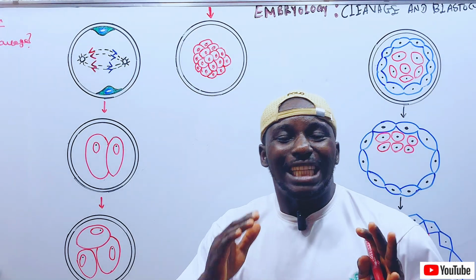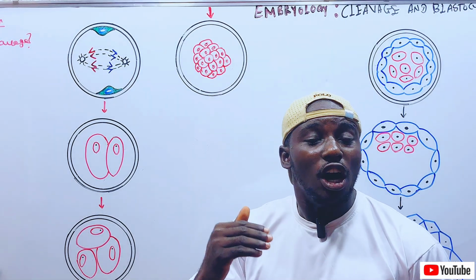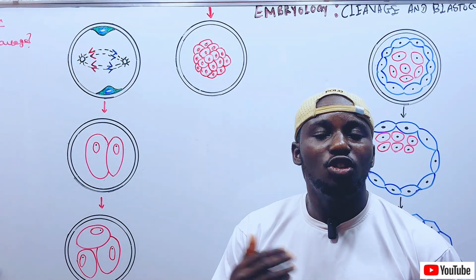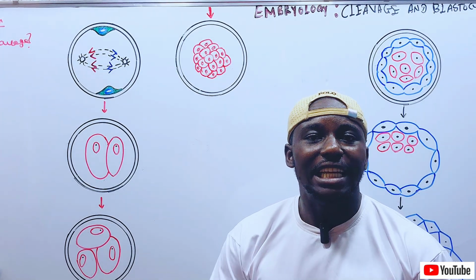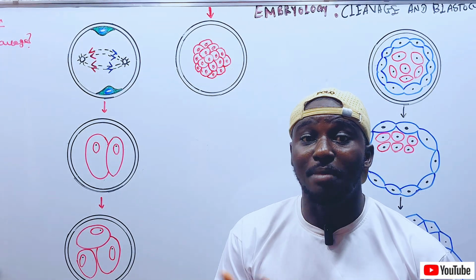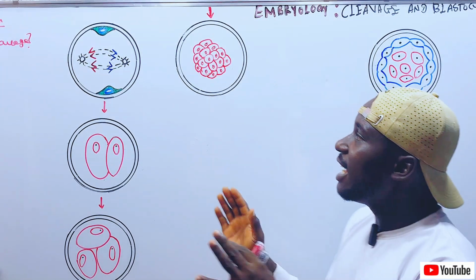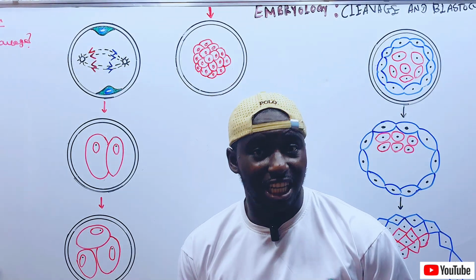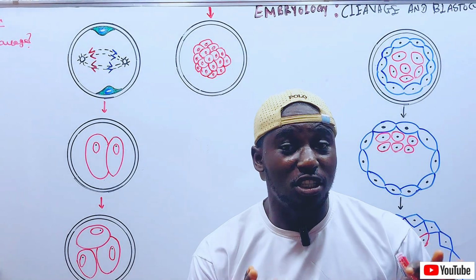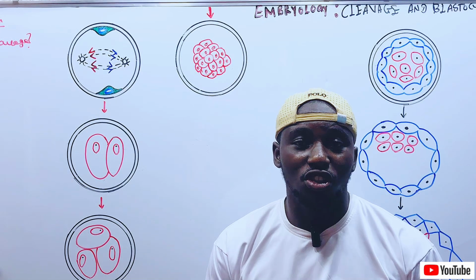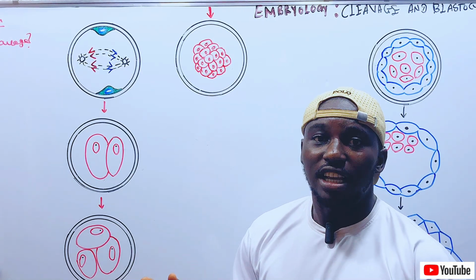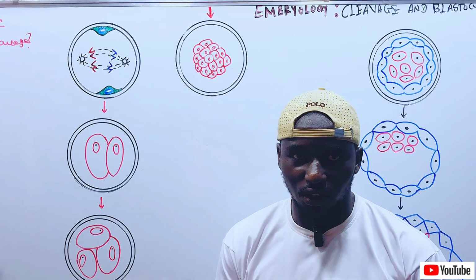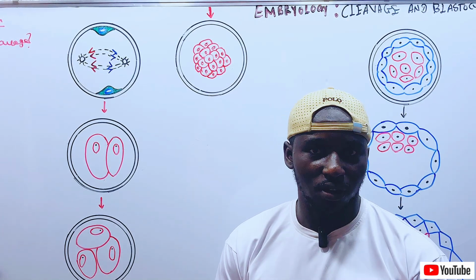The mitotic division in other somatic cells usually leads to an increase in the number of cells and also the mass of the cells. But in the case of the zygote, which undergoes cleavage, a specialized mitotic cell division, there is always an increase in the number of cells, but not in the mass of the cells.